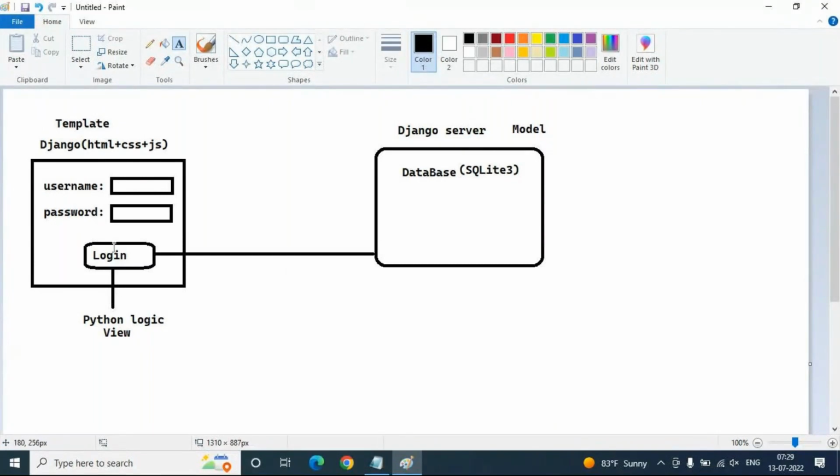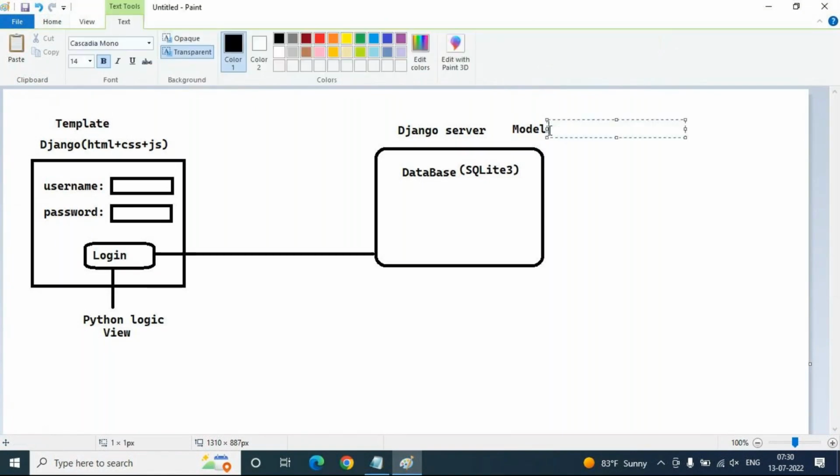Three layers are involved. Model is the data access layer, view is the business access layer, and template is nothing but the presentation layer.